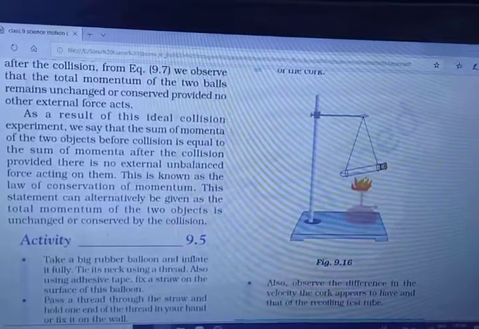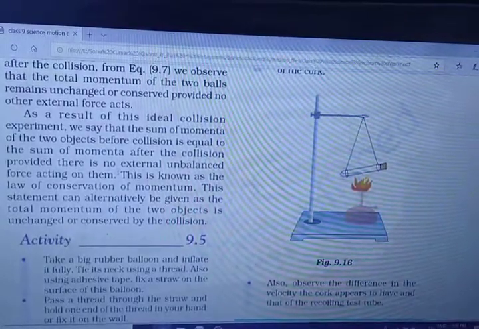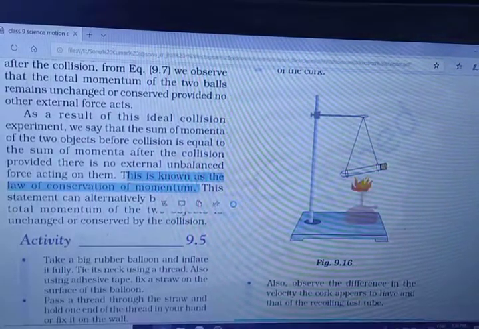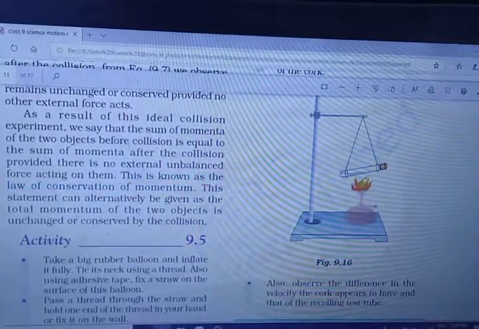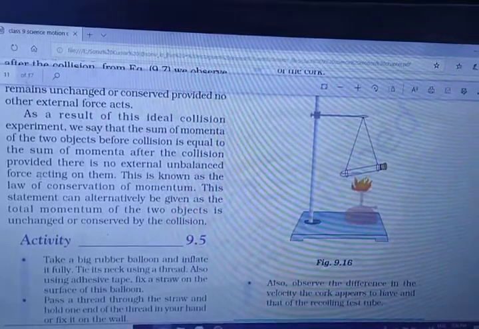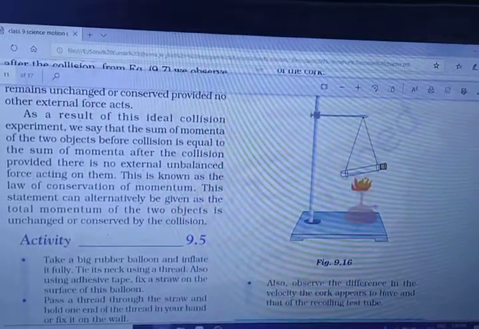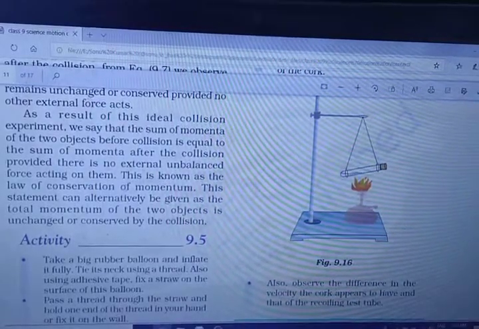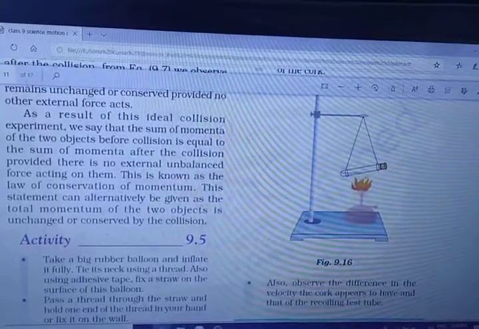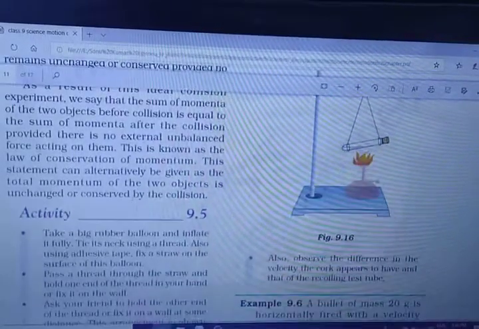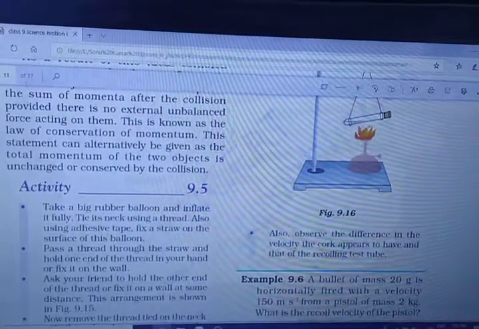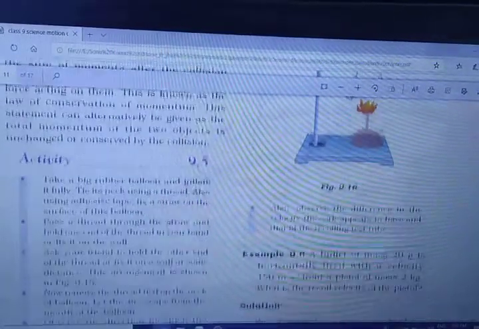So this is known as the law of conservation of momentum. What is the law of conservation of momentum? When two objects collide, if there is no external unbalanced force acting on them before and after the collision, then that is known as the law of conservation of momentum. This statement can alternatively be given as: the total momentum of the two objects is unchanged or conserved by the collision.